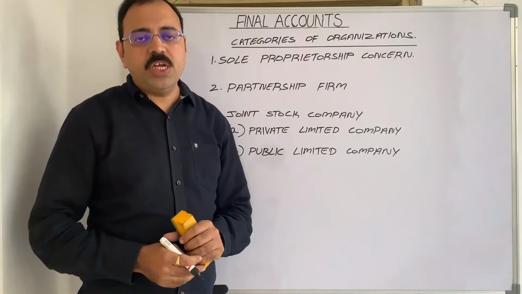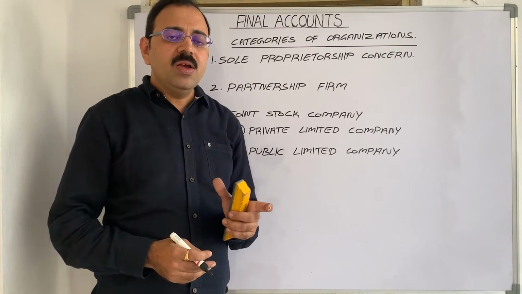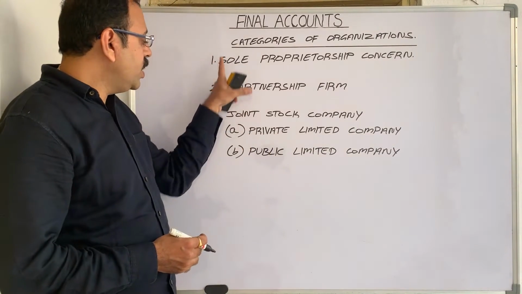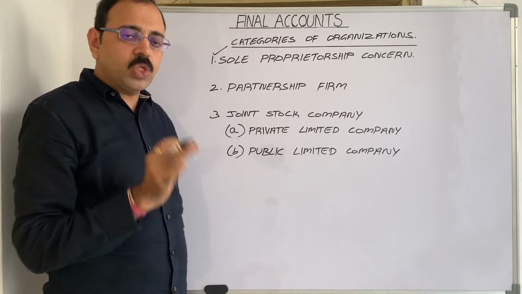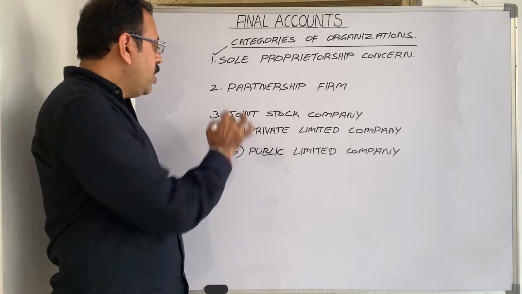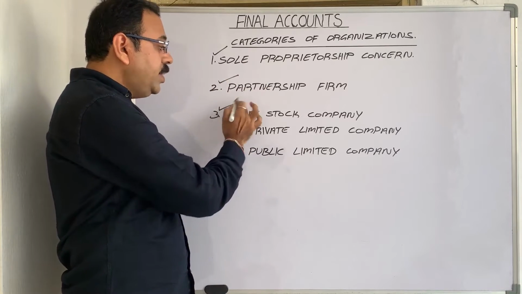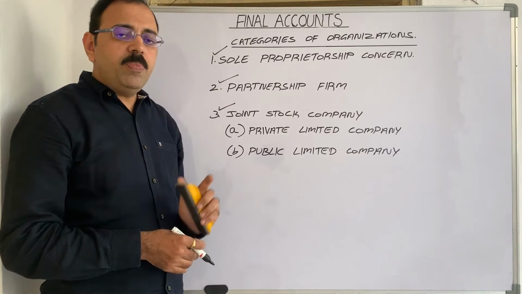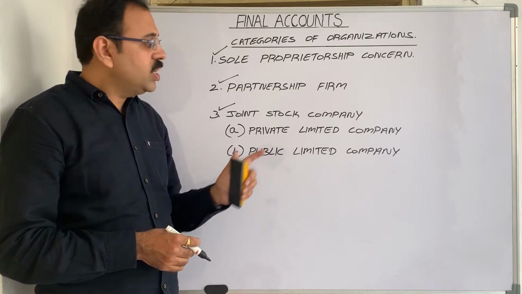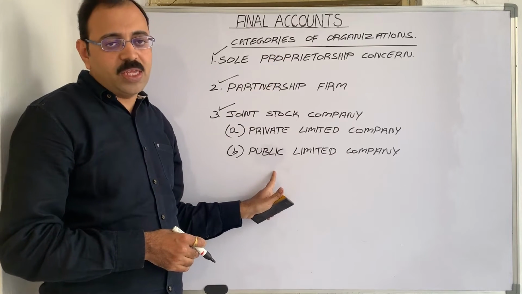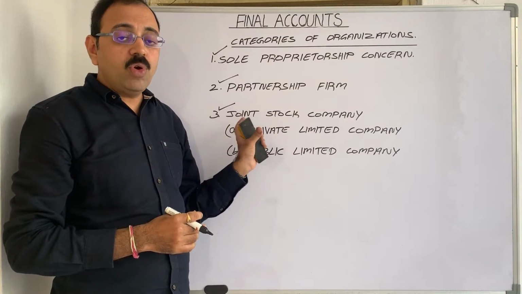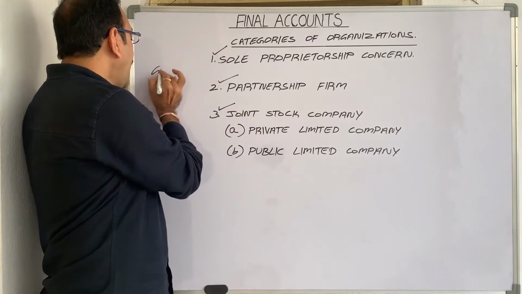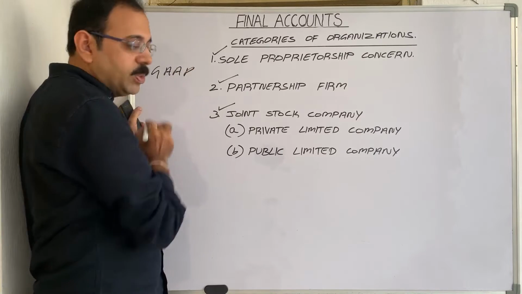Based on incorporation, nothing but registration, firms are divided broadly into three categories: sole proprietorship concern, nothing but sole trading concern, partnership, and joint stock company. Preparation of final accounts is a must for all these three types of organizations. While preparing final accounts for these firms, we have to follow generally accepted accounting principles.